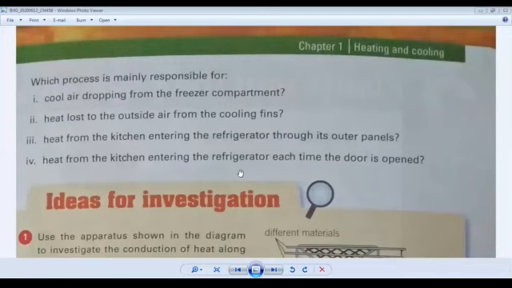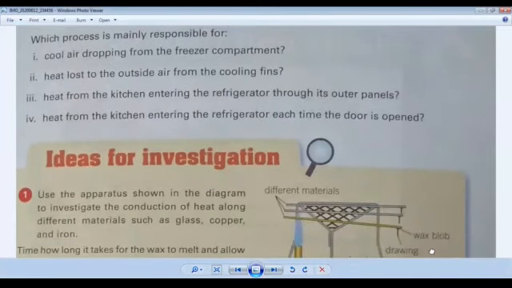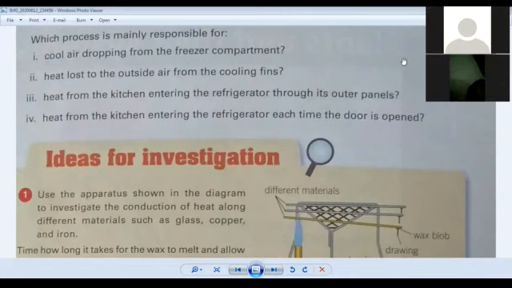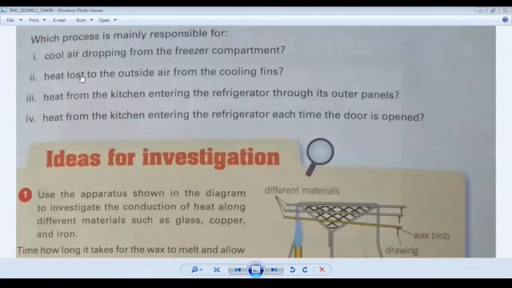We were discussing question number 6. First part is cool air. If you see the screen, cool air dropping from the freezer compartment. So this process is convection. I have told you this is convection. Now B part, heat lost to outside air from the cooling fins. So this is a radiation process. Now number 3, heat from the kitchen entering the refrigerator through its outer panels. This is a process which is called conduction.